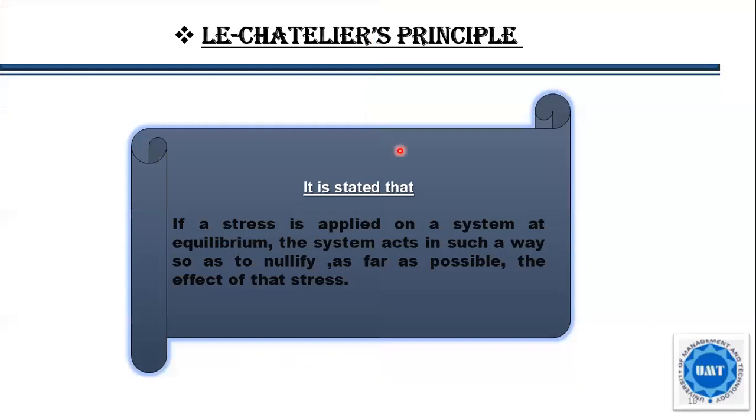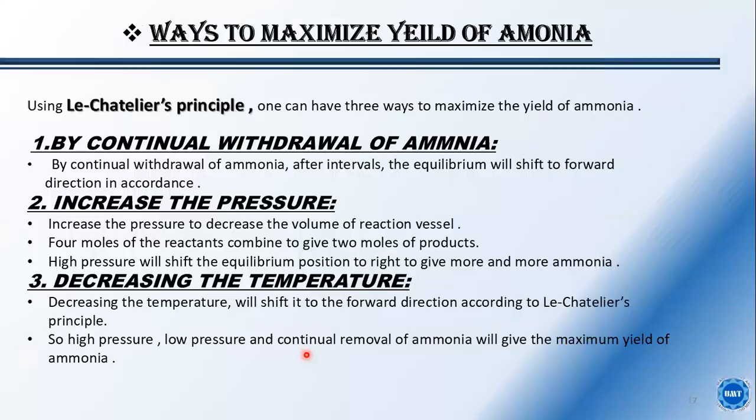So what does Le Chatelier's principle say in this? It states that if a stress is applied to a system at equilibrium, the system acts in such a way as to nullify or cancel, as far as possible, the effect of that stress. What are the ways to maximize the yield of ammonia? Using Le Chatelier's principle, we can use 3 ways to maximize the yield of ammonia.